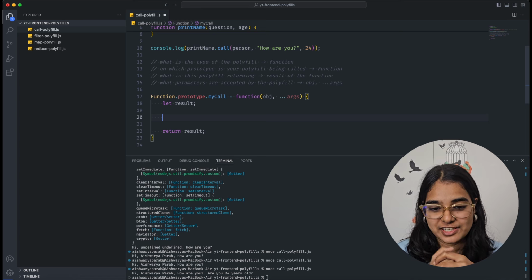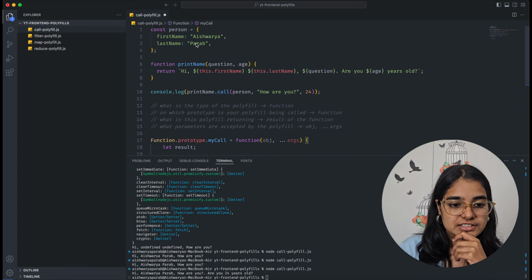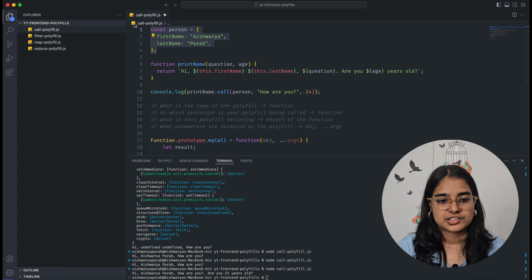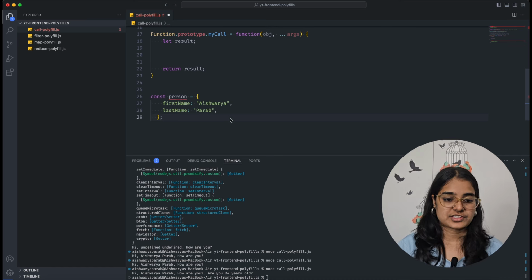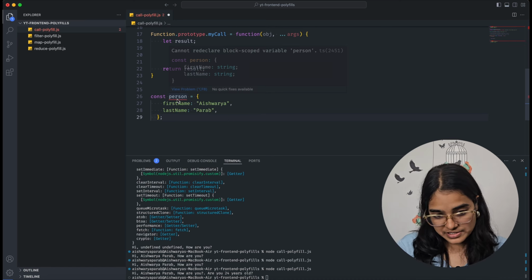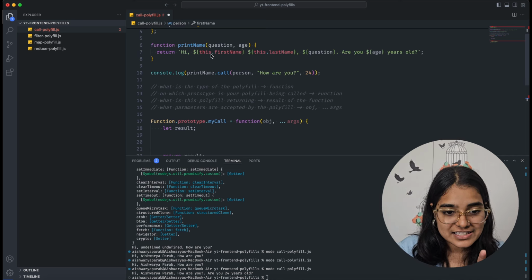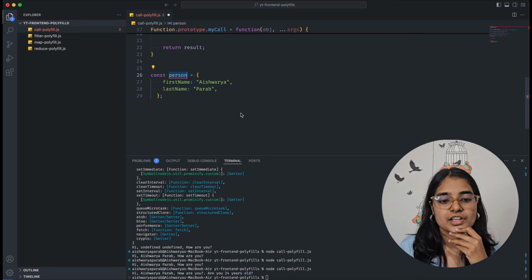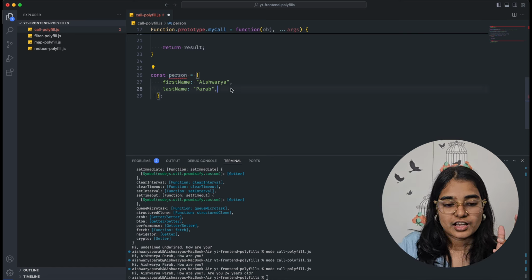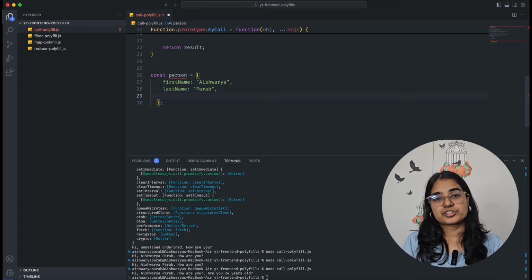Now this is the interesting part. Here is where our logic starts. If you closely see, this is the function that we had, no? Now just pay attention for some time. This is the person object. Now because my this keyword didn't have access to the person object, my function didn't work. Now what if the print name function was defined inside the person object?